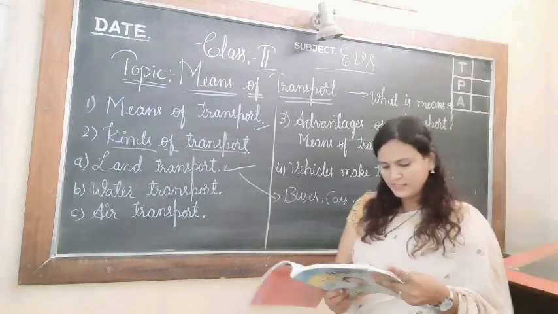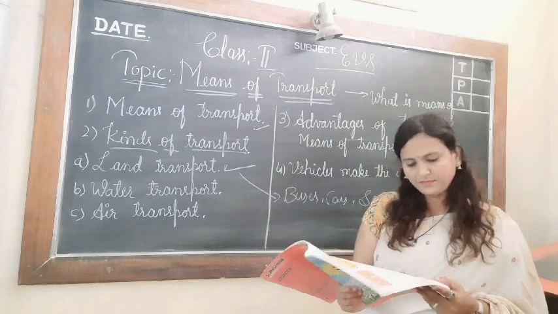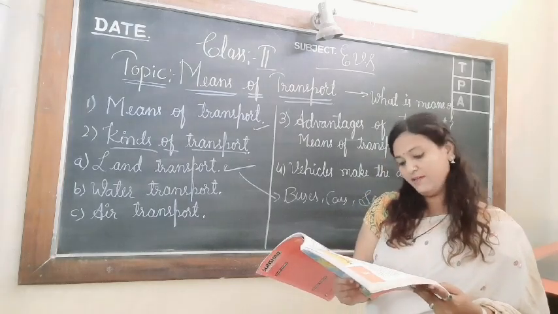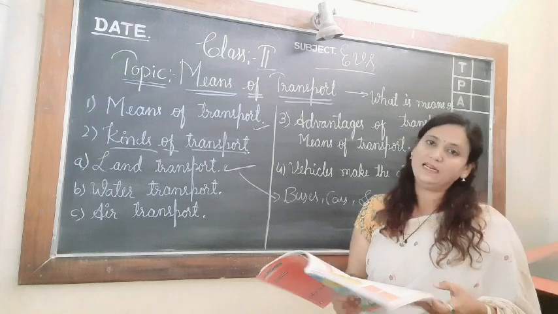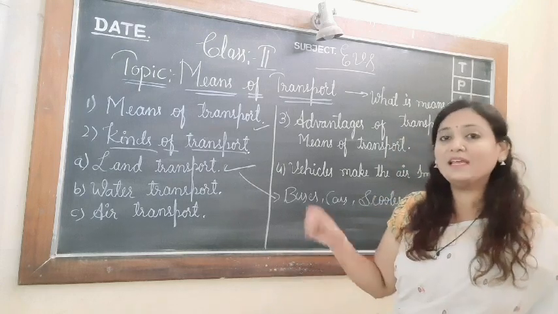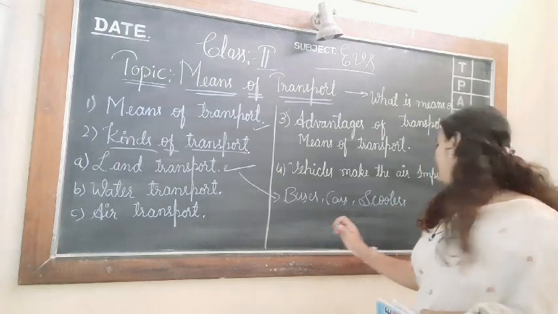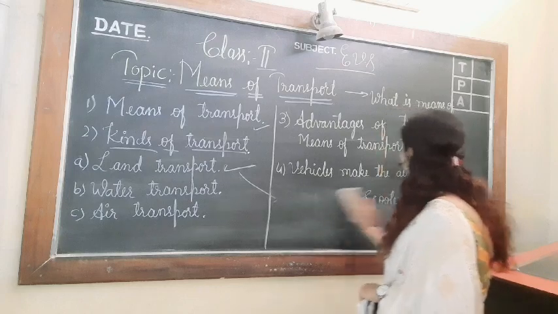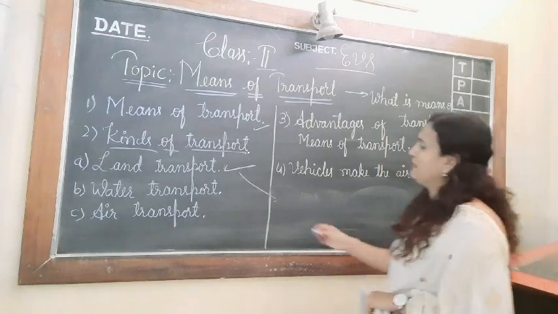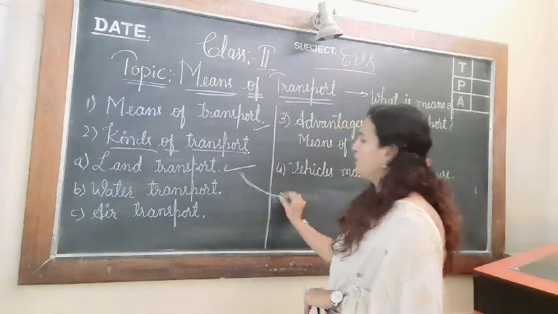Now let us see what else we can see. Land transport can be divided into two main types: roadways and railways. So in land transport we again have two types.